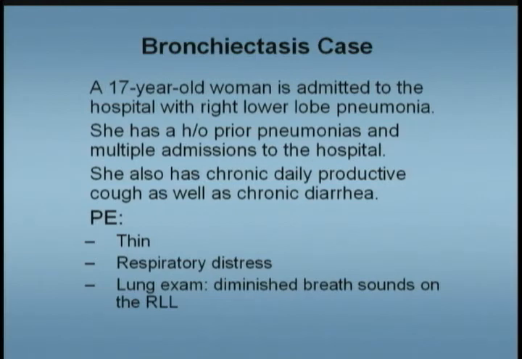A 17-year-old woman is admitted to the hospital with right lower lobe pneumonia. She has a history of pneumonia, so that's the tip-off right there, and multiple admissions to the hospital. She has chronically daily productive cough as well as chronic diarrhea. She's thin, etc., and the lung exam shows diminished breath sounds on the right lower lobe. So right away you say chronic diarrhea. Why? Well, people with cystic fibrosis get pancreatic insufficiency.